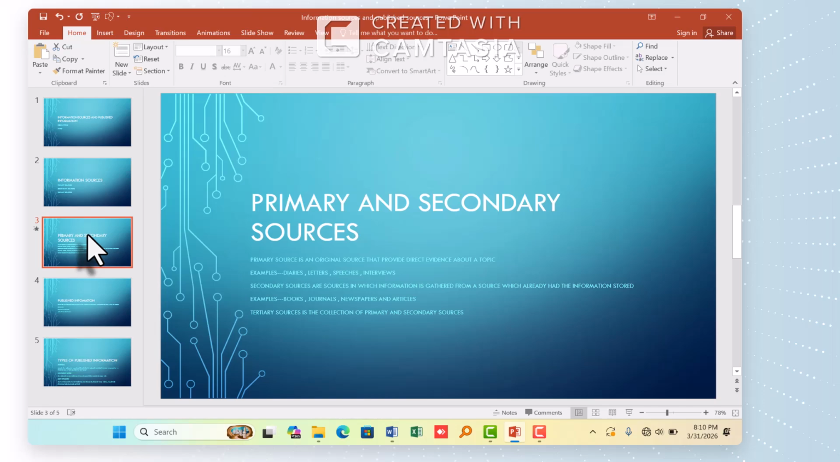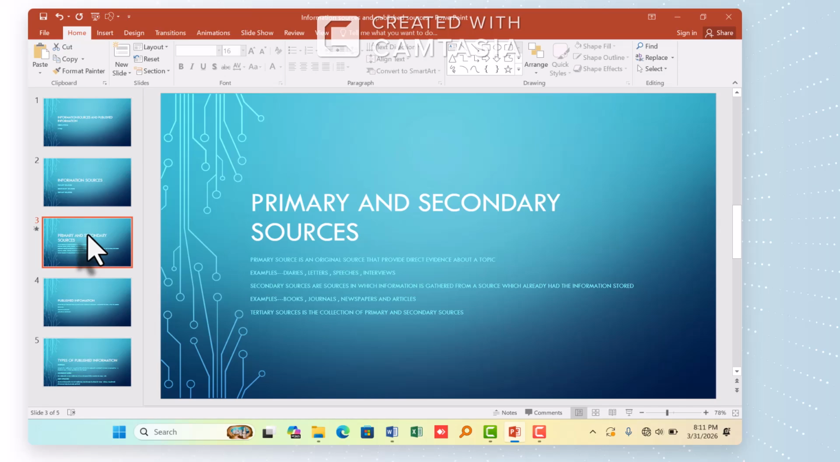Okay, we are going to see the types of the information sources. We have the primary and the secondary sources. The primary sources are the original source that provides direct evidence about a topic. This is the original work from the author, or the first work that was produced by someone. We have the examples of the primary sources.